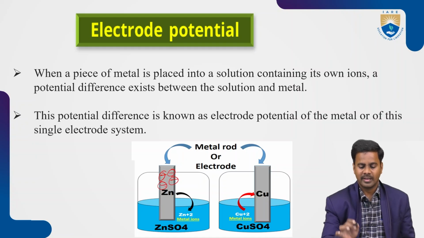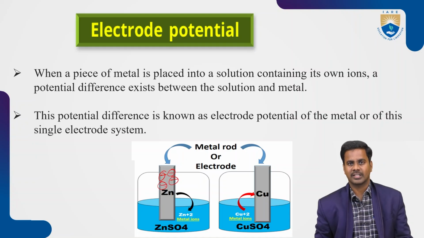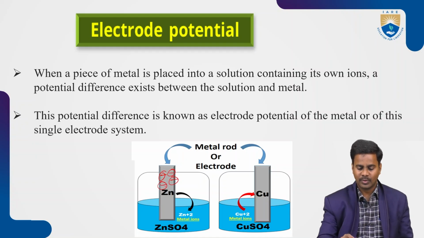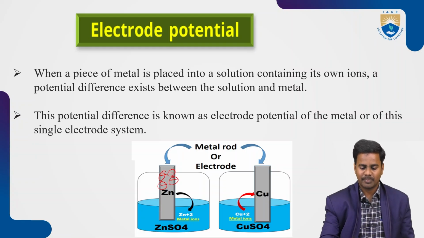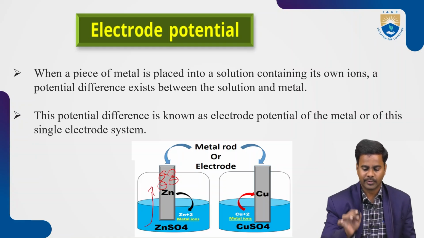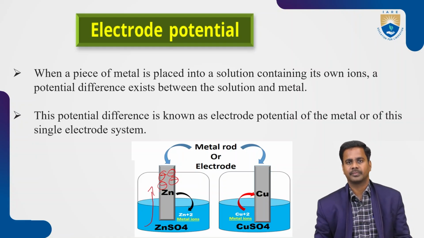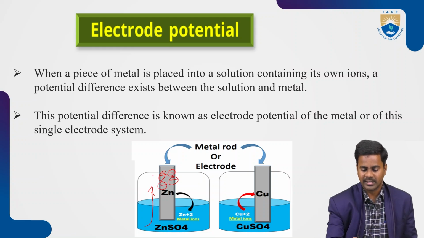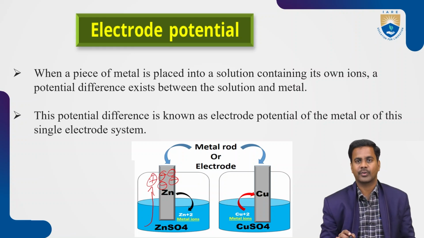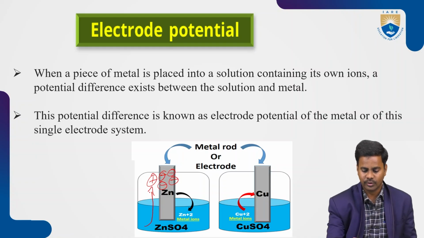These negative charges are neutralized by passing Zn2+ ions from solution to the electrode. So here we can see that the inside of the electrode contains negative charge and the outside of the electrode contains positive charge.